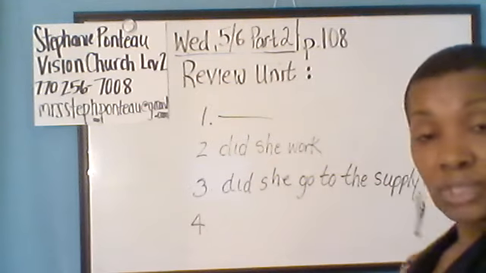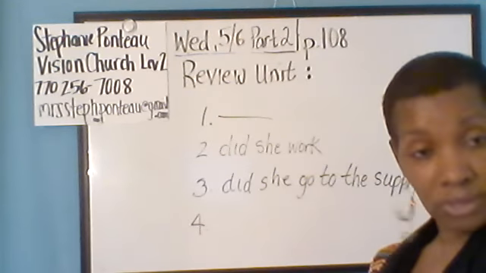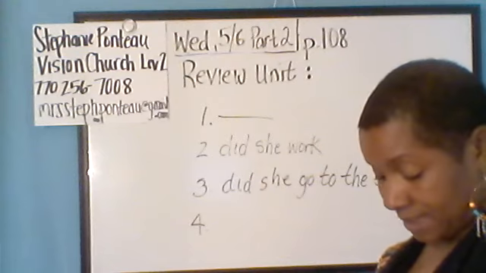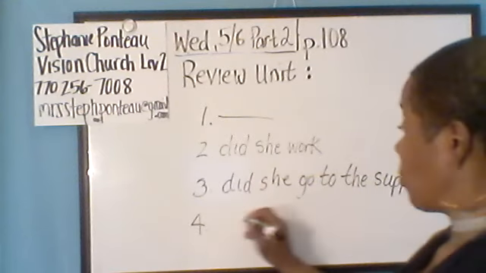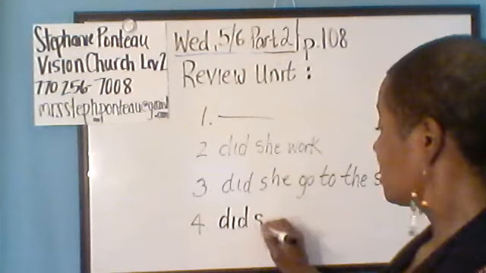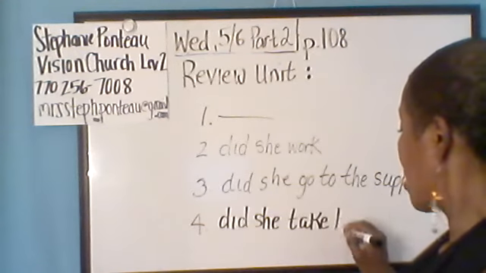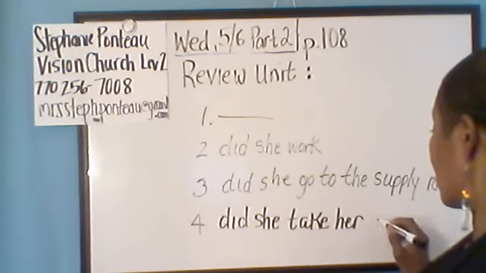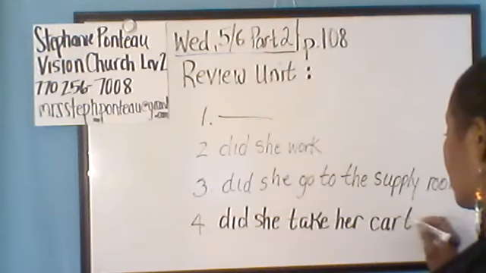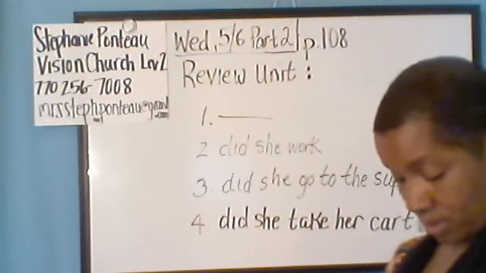So that question for number 4 is where, we're talking about location, did she take her cart? So where did she take her cart? All right.